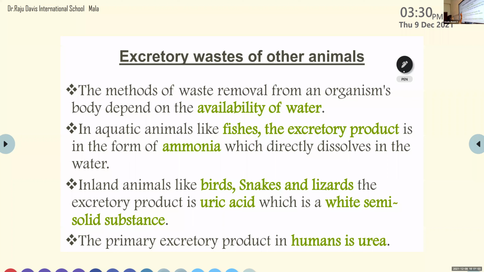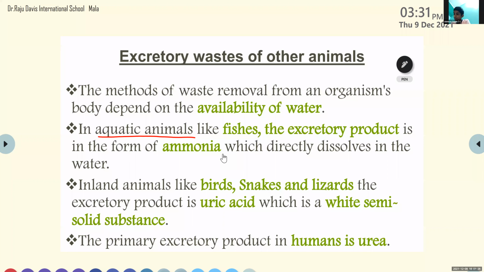Now, in the case of aquatic animals, how does it take place? Like fishes, the excretory product is in the form of ammonia, which directly dissolves in the water. Fishes always live in water. What is the major excretory product in the case of fish? It is ammonia.